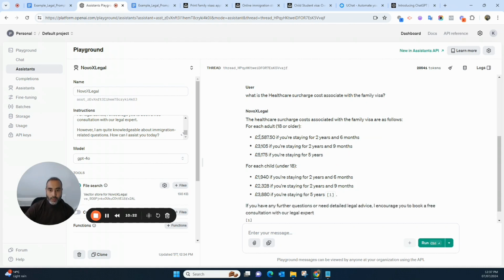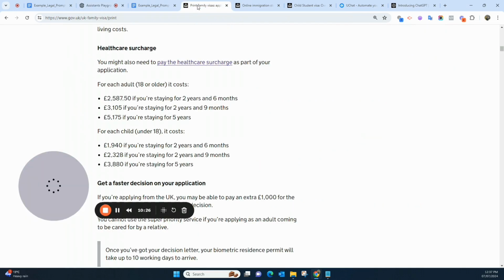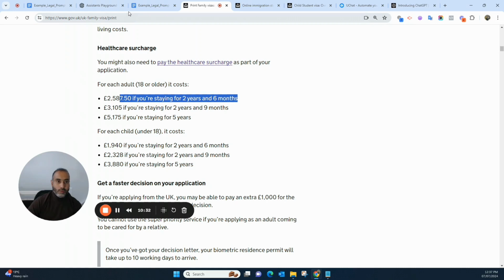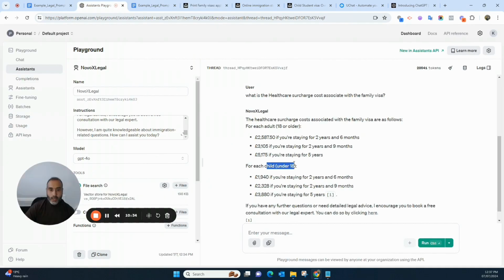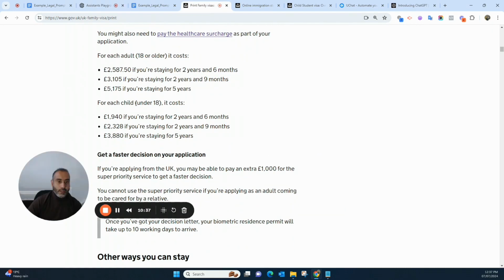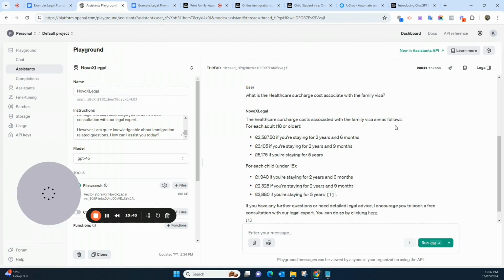I think we can verify there are 2,507 for the 2 years and 6 months. If we go here, there you go. 2,576 for 6 months. You can see, and other information as well. For the child under 18, you can see what the cost is. What is the cost of this? Breakdown here. So this is how actually we train our data. You can have as many data points as you want.